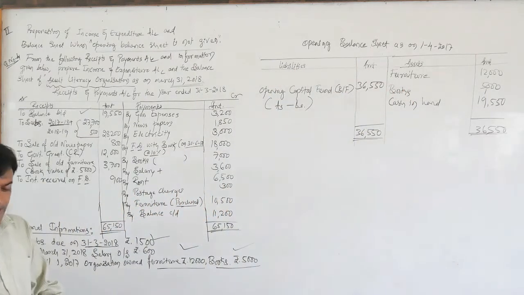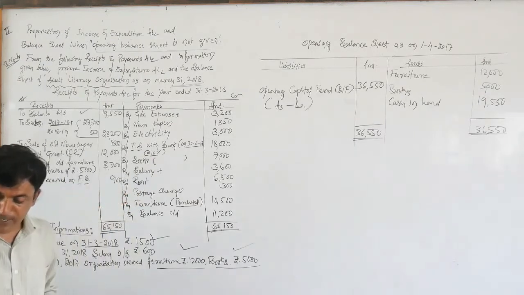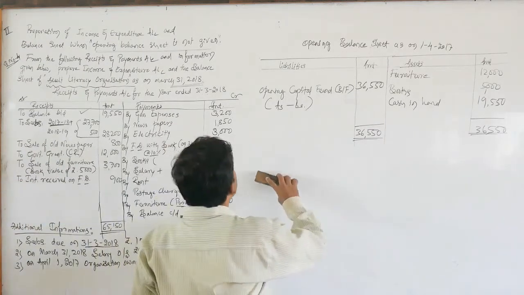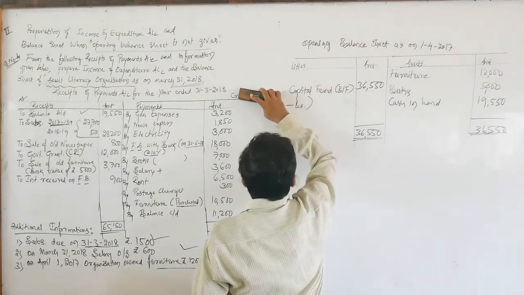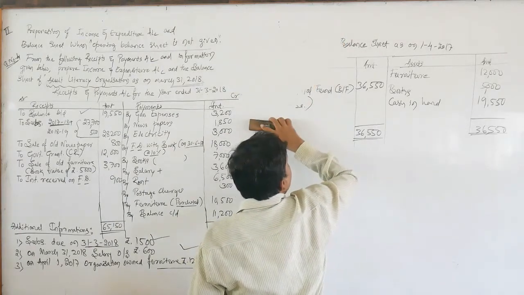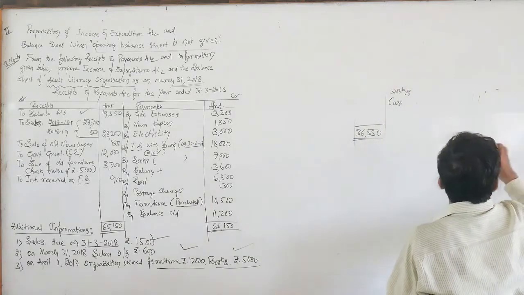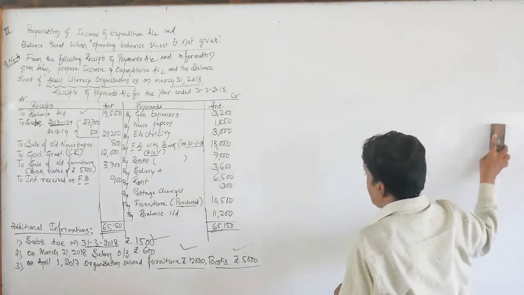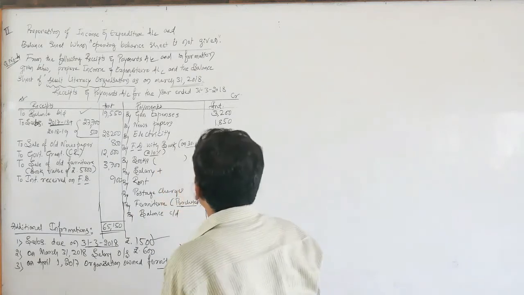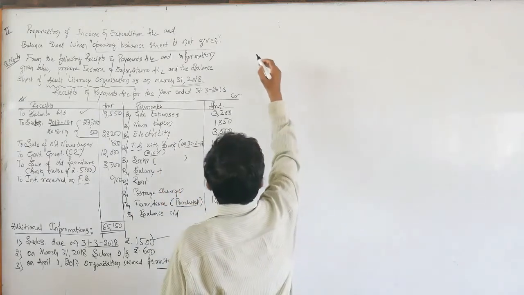Dear students, with this, I would like to explain how to solve the problem. Okay, the first one is, so I would like to remove this problem. Now I am going to write the income and expenditure account.